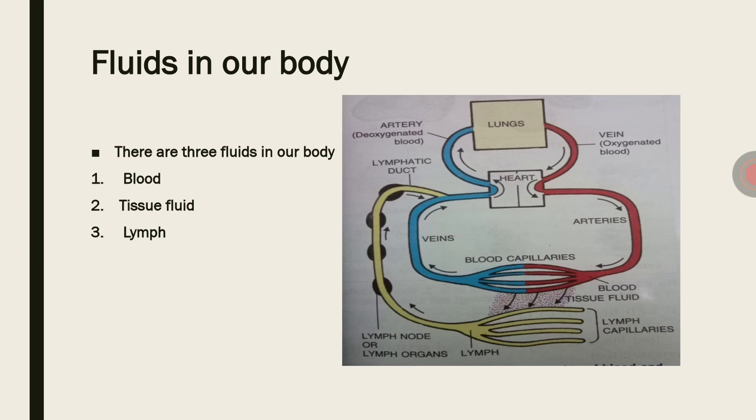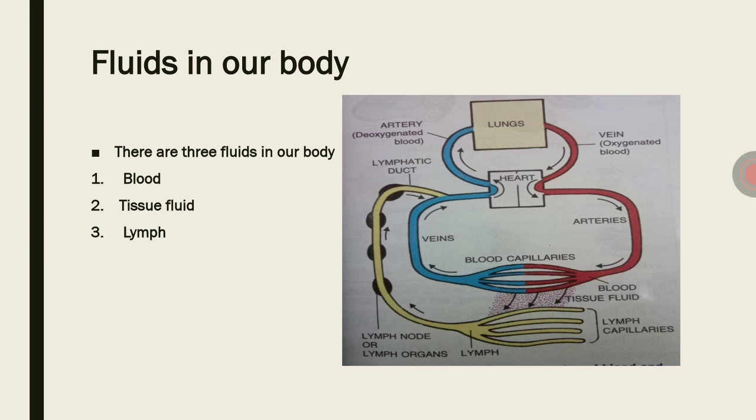Second one, tissue fluid. During blood flow through the capillaries, plasma and leukocytes from the blood leak out through their walls and accumulate in the intercellular space. That fluid is known as tissue fluid. This tissue fluid occupies the space between the cells in the organs.